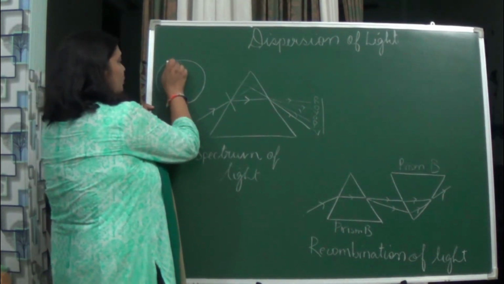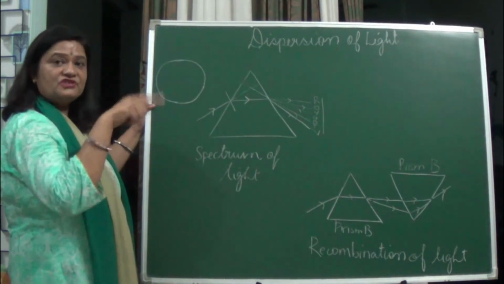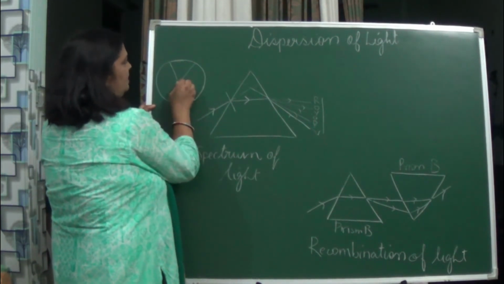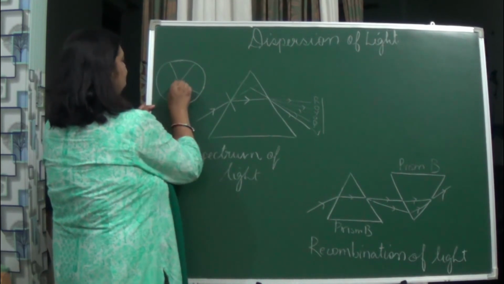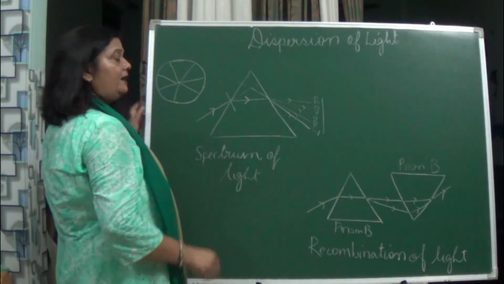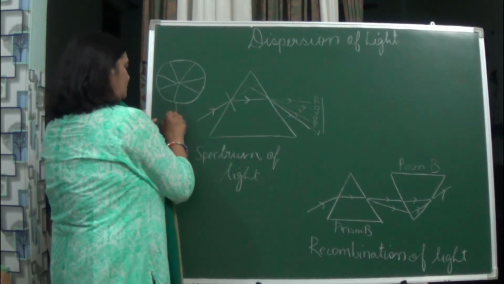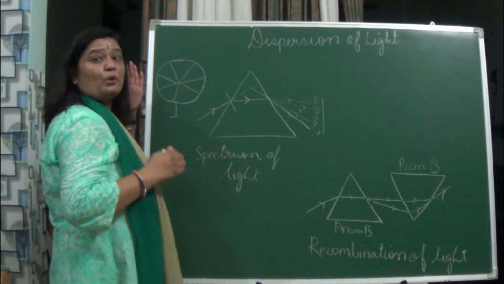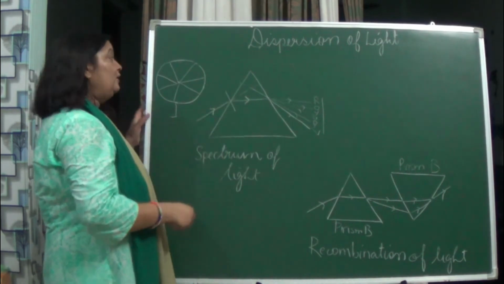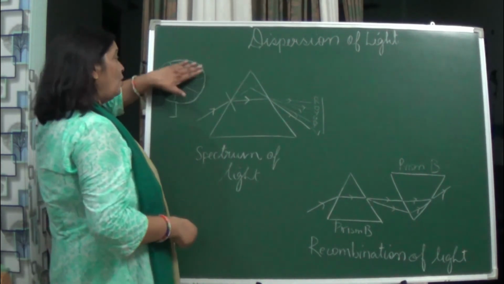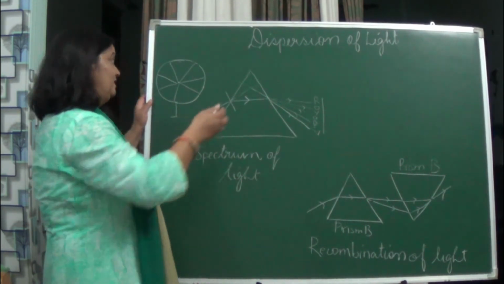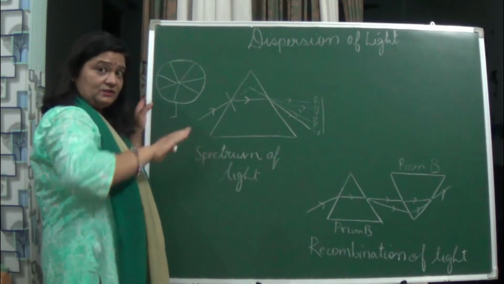Take a cardboard, cut it into a round shape, and then color it with 7 different colors, and fix it with a stand and rotate it. First you see the 7 colors, then rotate it. You will not see all the 7 colors, you will see white color when it is rotating too fast.